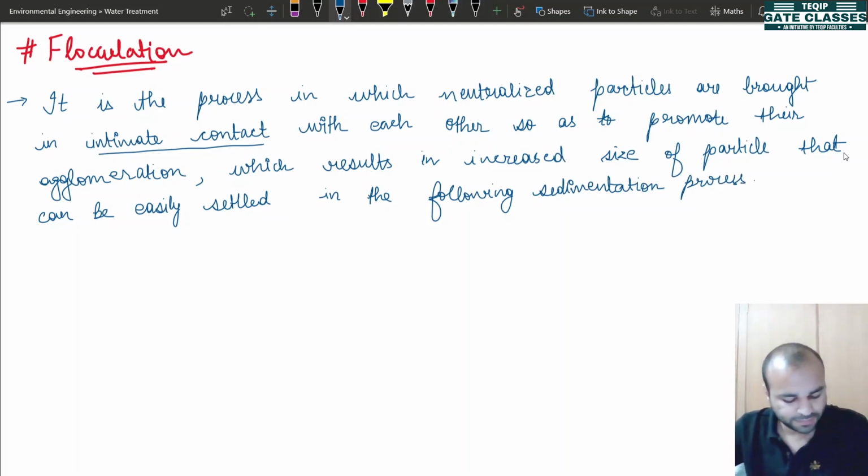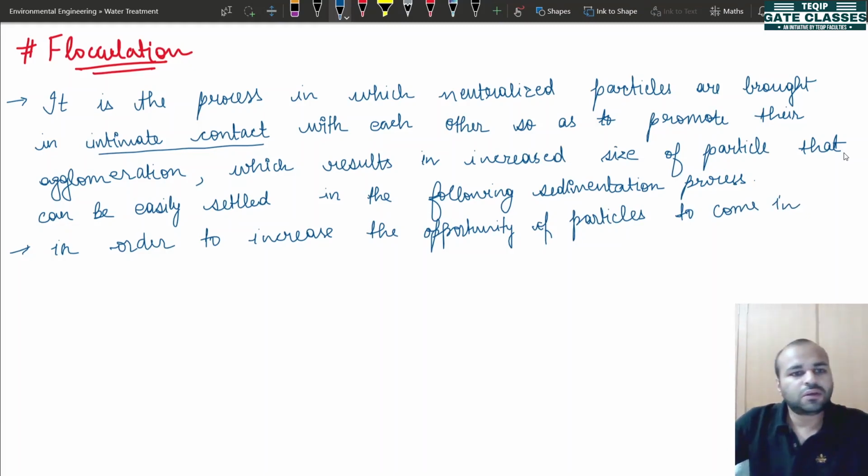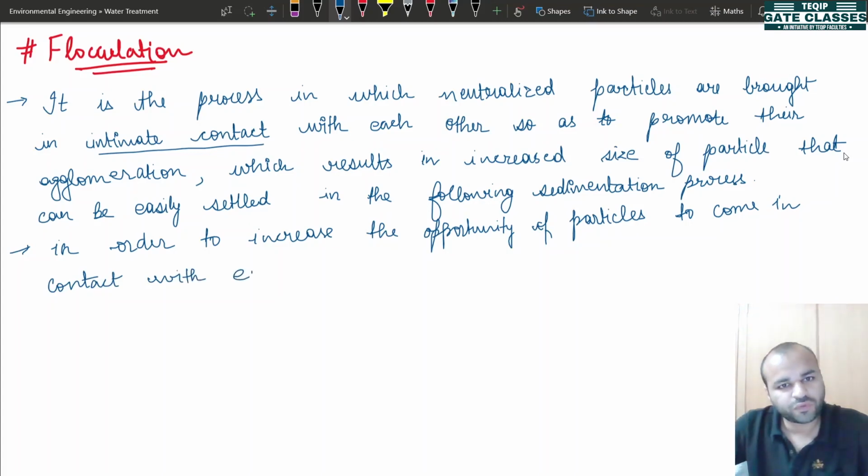Okay, next point regarding slow mixing, please write that in order to increase the opportunity of particles to come in contact with each other, slow mixing is induced.